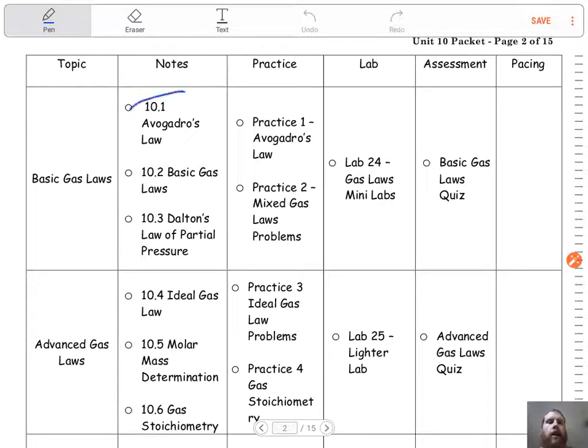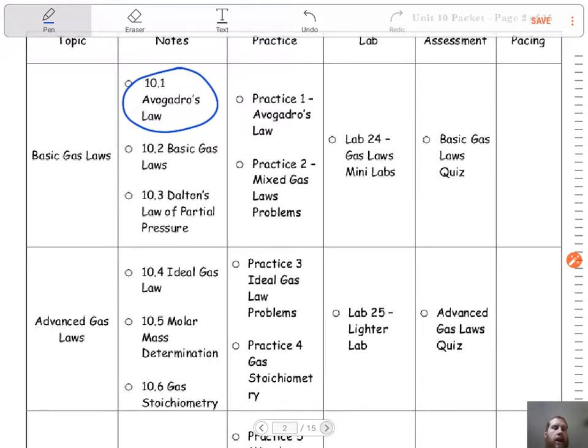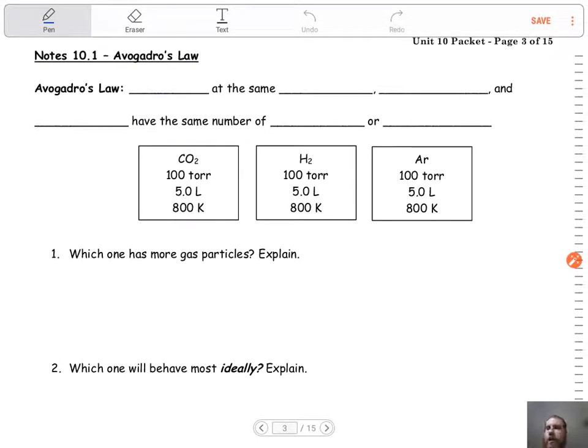Today we're going to be talking about Avogadro's law. So let's jump right in. We're going to be on page number 3 in your packet. So we've talked about Avogadro before. He's the guy who came up with the mole. If you remember what a mole is, you should know by now.